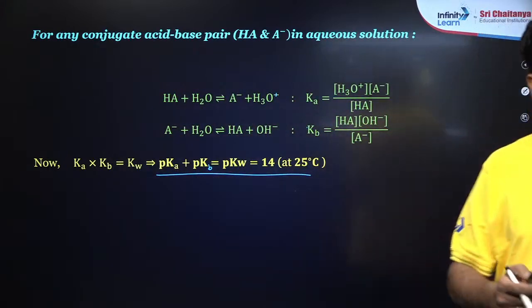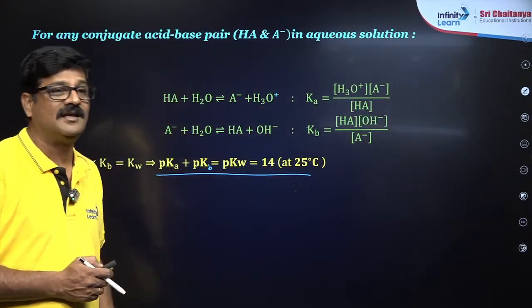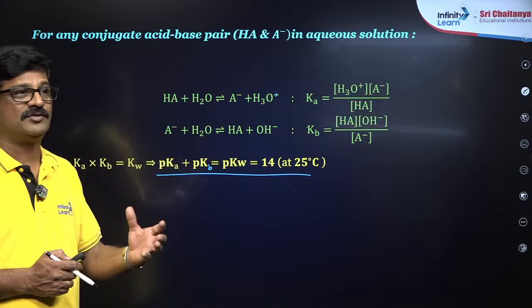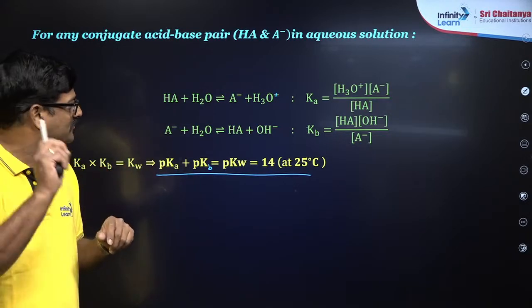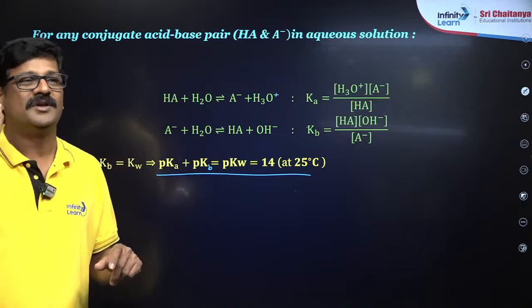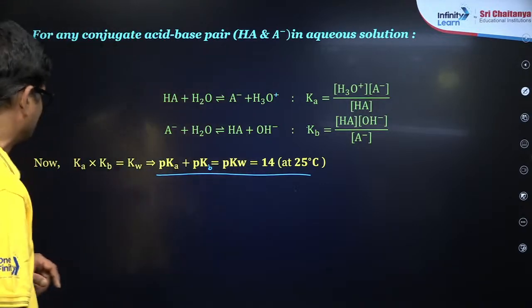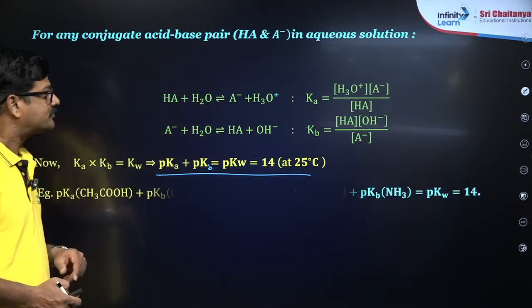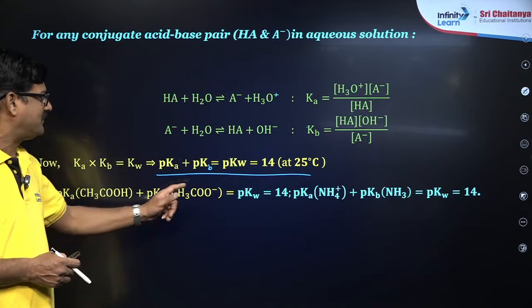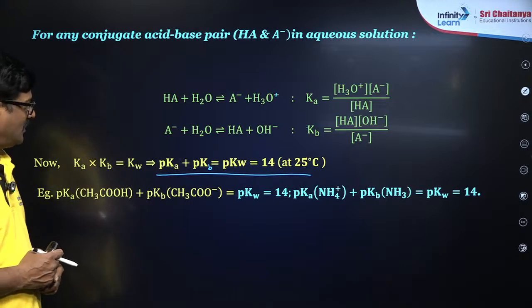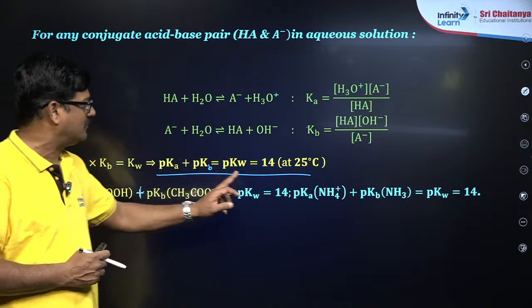So everybody take a pen and paper, note down all the points so that you will understand what are the things you have in your book and what are the things you have in your mind. All the formulas that I am giving you are very important points for this NEET examination. Get ready. For example, pKa of acetic acid plus pKb of acetate ion is equal to pKw, और दोनों का ऐड करने के बाद आपका मिलेगा 14.